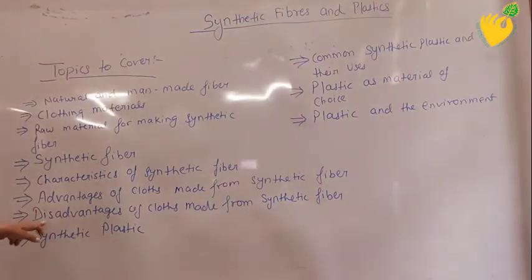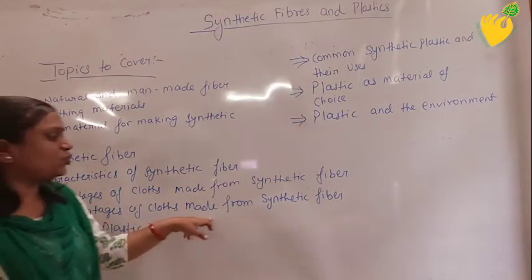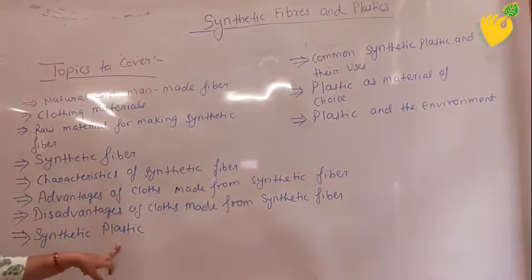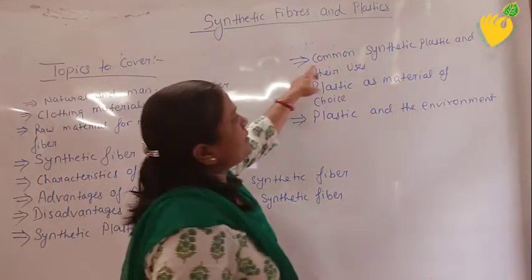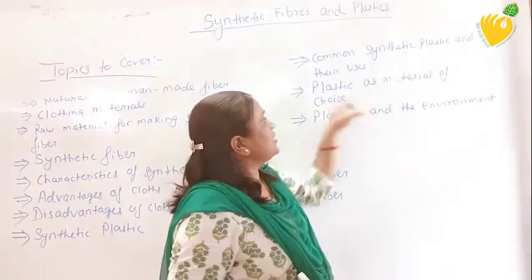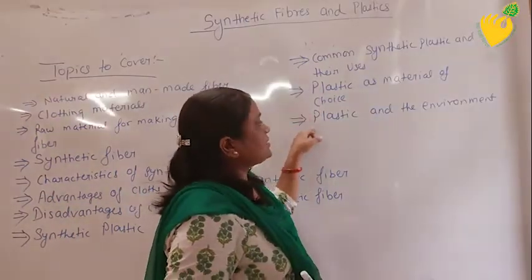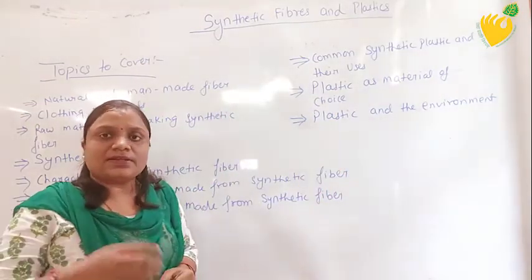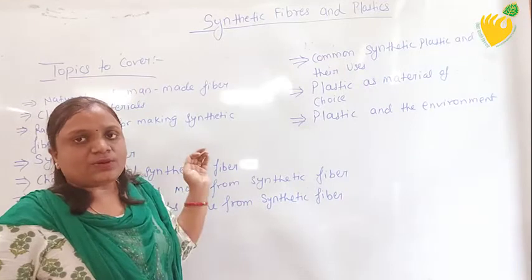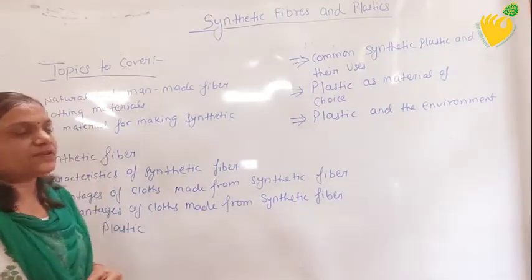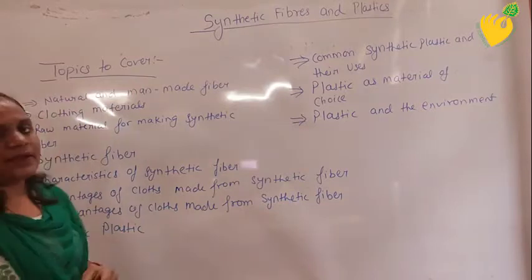So your next topic is disadvantages of clothes made from synthetic fiber. Then synthetic plastic, common synthetic plastic and their uses, plastic as material of choice, plastic and the environment. So these are the topics which I will cover in this chapter, and I will tell you about each and every topic in detail. So let us start with the very first topic, which is natural and man-made fiber.